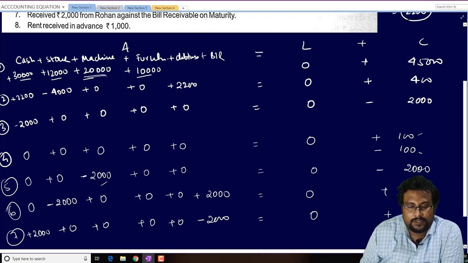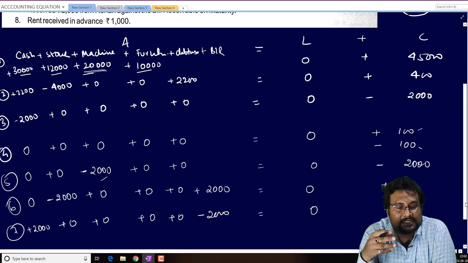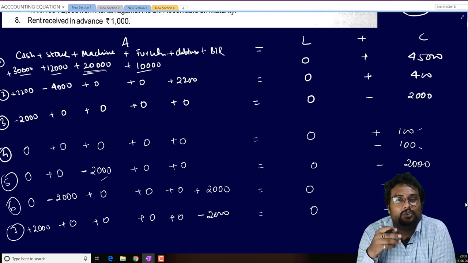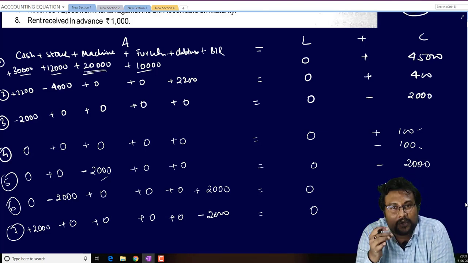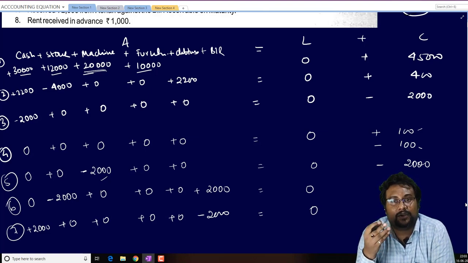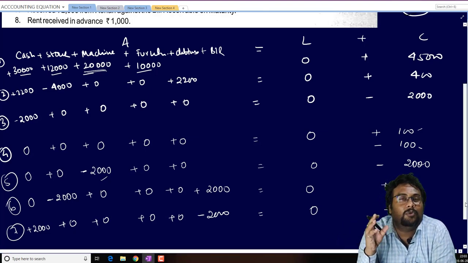Now the last one, rent received in advance. Now look beta, it is received. When it is received, it is our income. But this income is received in advance. So two types of incomes are there, accrued and unearned. In the last question, we had discussed accrued income which is not yet received. And one is unearned income. Income received in advance. You have not completed the work, but you received the income of that.